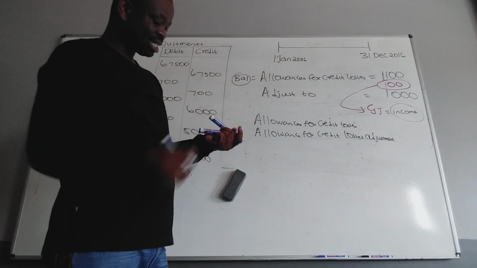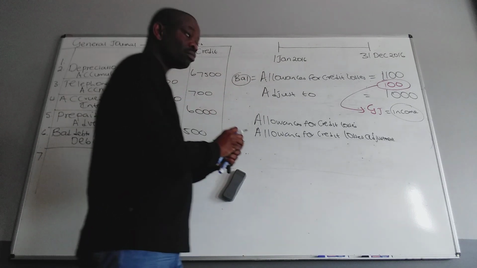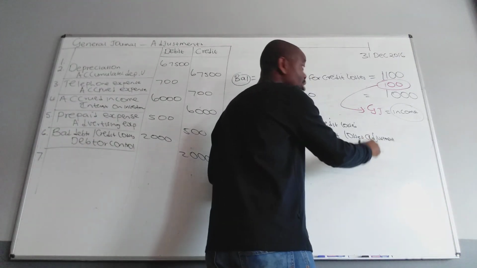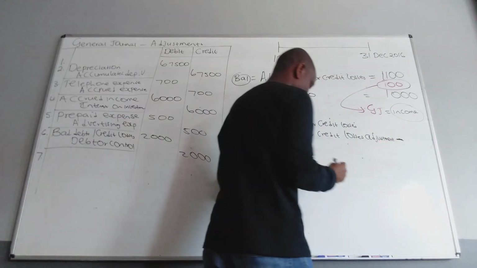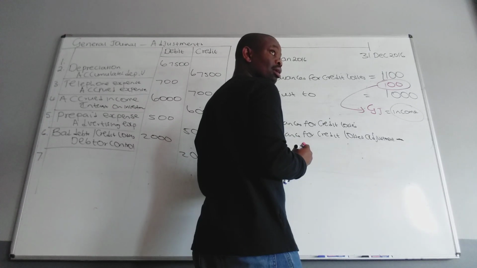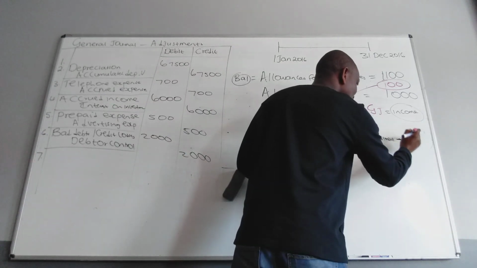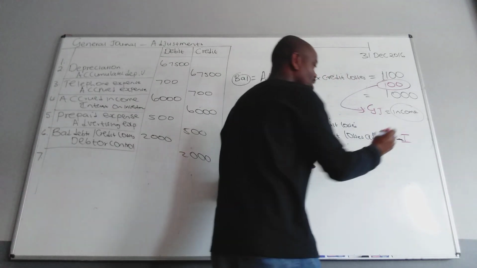Now, I need us to understand thoroughly here. The adjustment that I'm talking about is that 100. How can we classify it? If we get it, it's an income. Income increases on the credit side.